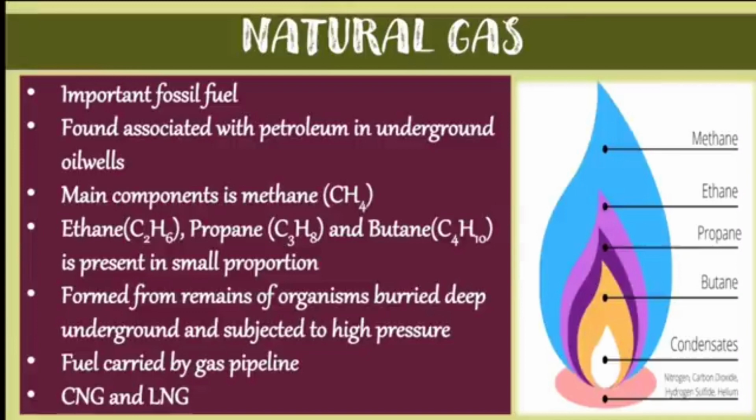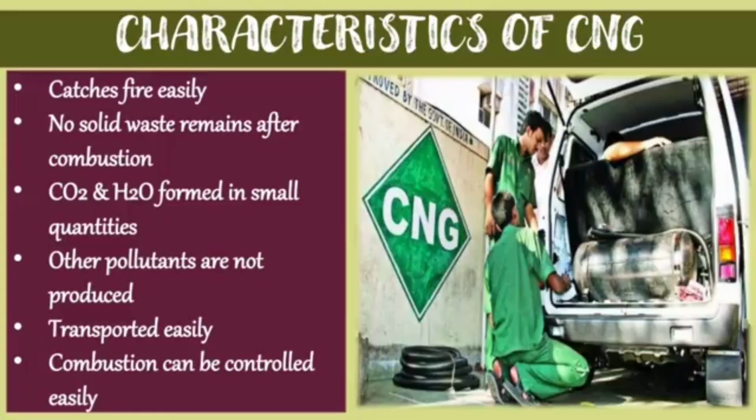Then fuel is carried by gas pipeline. These natural gases are transported by gas pipelines. Okay, and CNG and LNG are the two things that are made from natural gases. Now let's see some of the characteristics of CNG. CNG catches fire easily, and no solid waste remains after the consumption of CNG. CO2 and H2O are formed in small quantities. Other pollutants are not produced by the use of CNG, and CNG can be transported easily and its consumption can be controlled very easily.